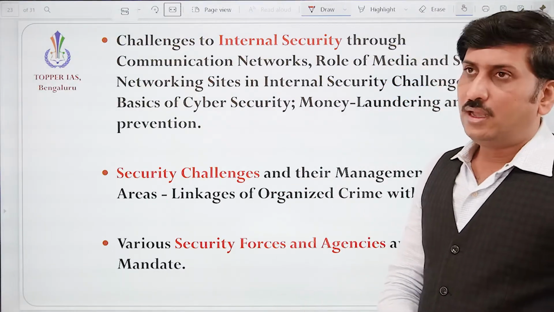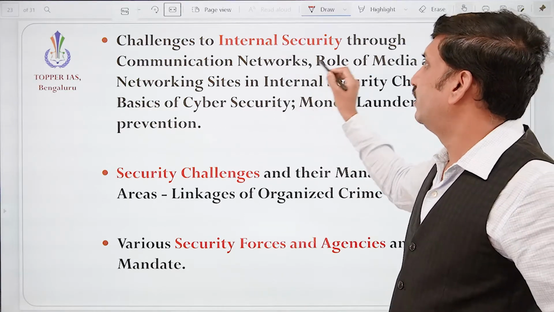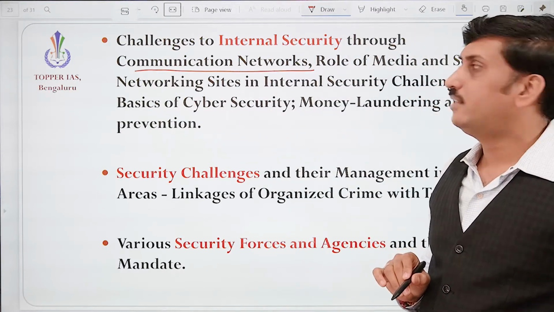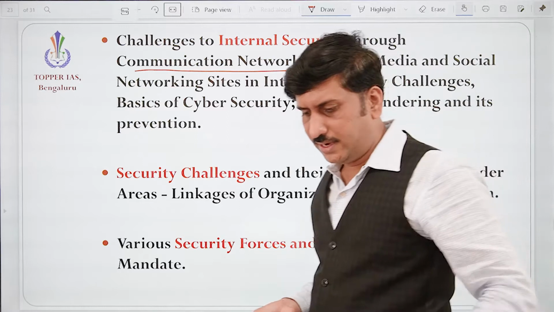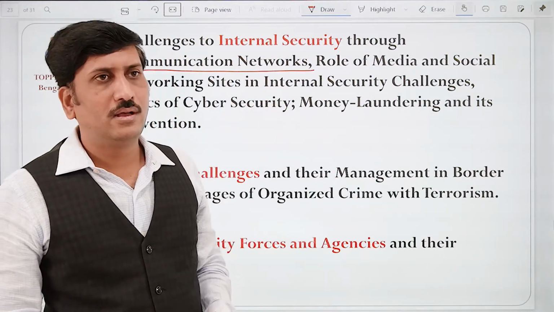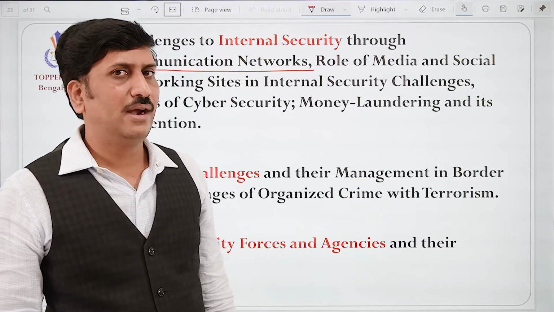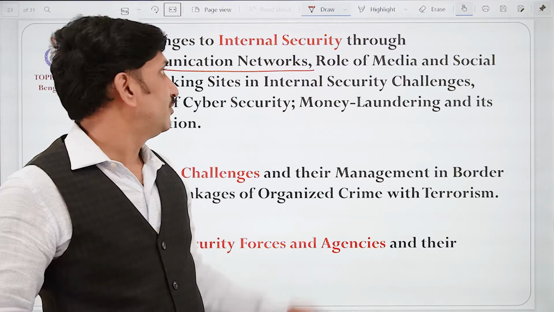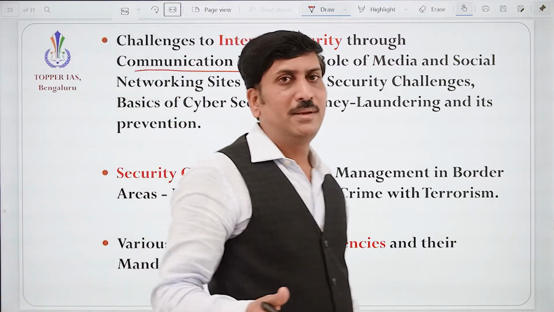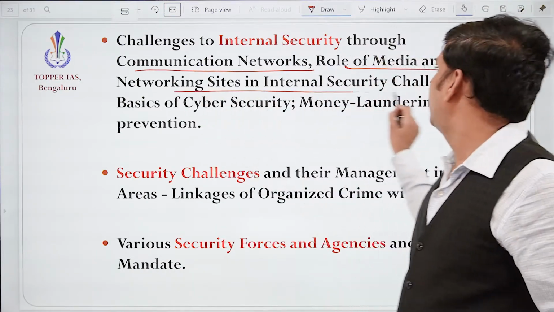And we need to understand the challenges to internal security through communication networks. As I said earlier, through the communication networks a lot of confidential matters can be leaked, hacked from other countries, very dangerous. So how are we handling that? What is the measure taken by us? Then the role of media and social networking sites in internal security challenges.